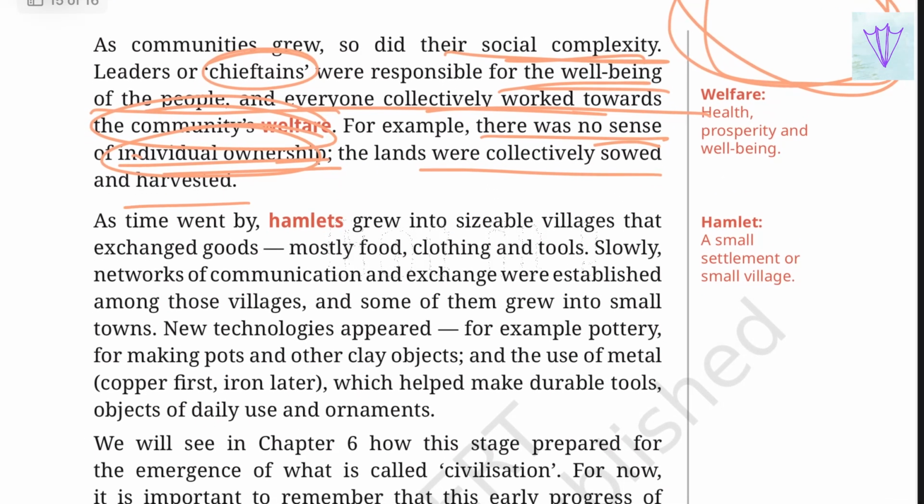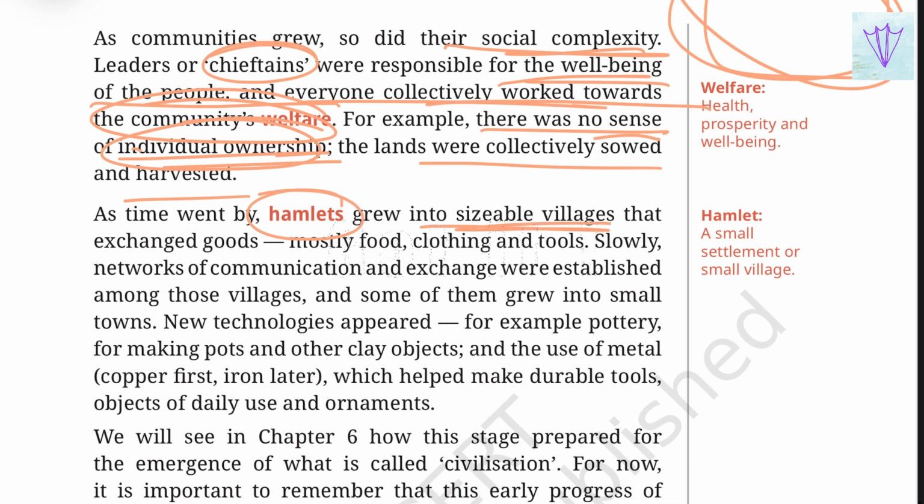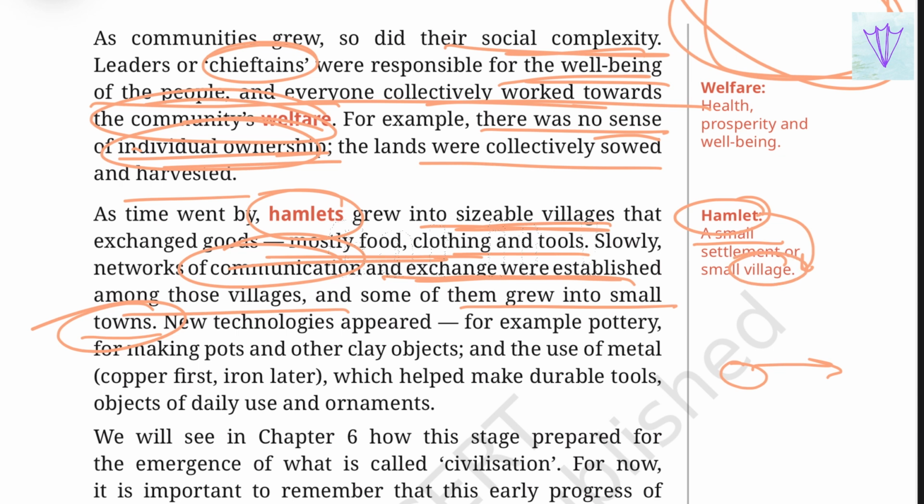And as time went by, hamlets grew into sizable villages. Hamlets are small settlements. So the settlements grew into villages, and they exchanged goods, mostly food, clothing, and tools. And slowly, networks of communication and exchange were established among these villages, and some of them grew into small towns as well. So, first, hamlets grew into villages, and these villages grew into towns.